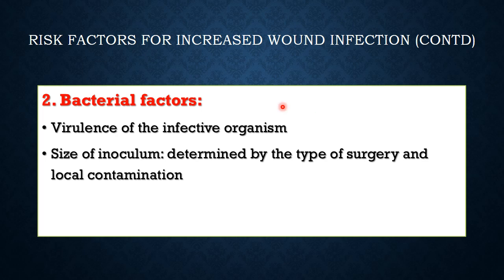So the bacterial factors are, as we discussed earlier, virulence of the infective organism and the size of the inoculum. The instrument, the accident site, the environment, the stone, the clothes of the patient, whatever contaminants were in them, they get injected into the wound at the time of injury. So, if the size of the inoculum is more and the infective organism is also virulent, then you can expect the patient to develop a major wound infection.